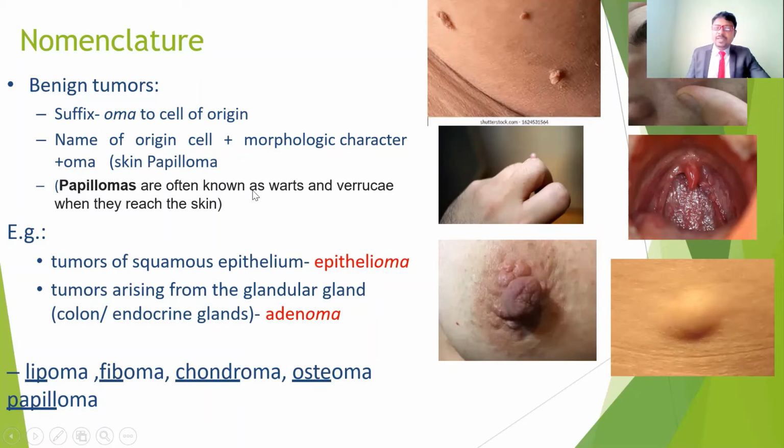These are often known as warts and also varices when they reach the skin. That is nothing but extra growth on the skin, called papilloma. These are some examples of papilloma on the skin. Sometimes we also get papilloma increasing in the eye region. On the skin it won't give much complication, but if it occurs in the eye region, it occupies space inside the eye, so it gives further complications.